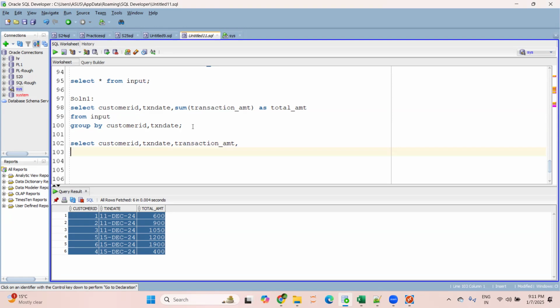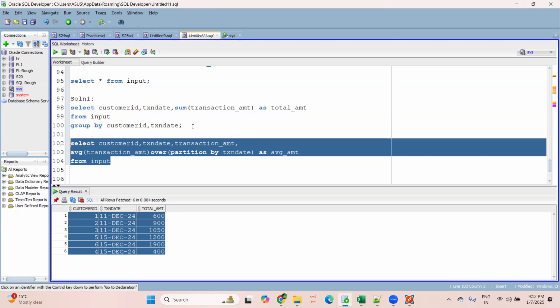And then I will derive the average transaction amount over, because you have to find the average for each and every date. So I will use partition by here, transaction date. And I will give this alias as average amount. You can give any other alias as per your convenience, from input.